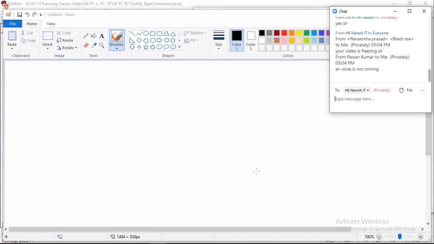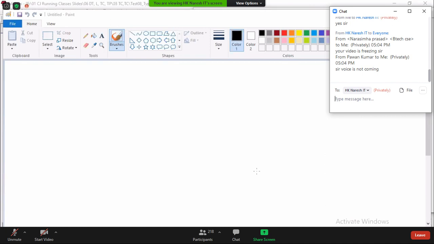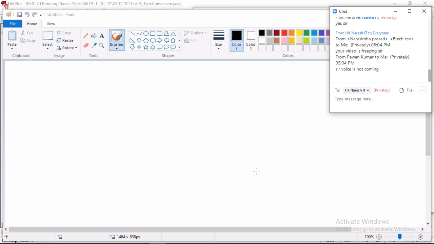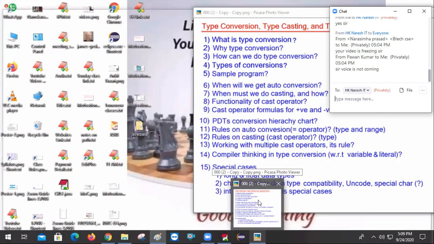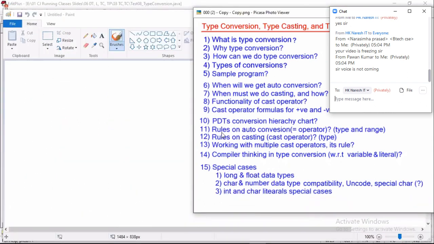Sir, voice is not coming. Or else are not understanding. Other people know why voice is not coming? Babu? Do other people know why screen is frozen? Are you sleeping fellows?